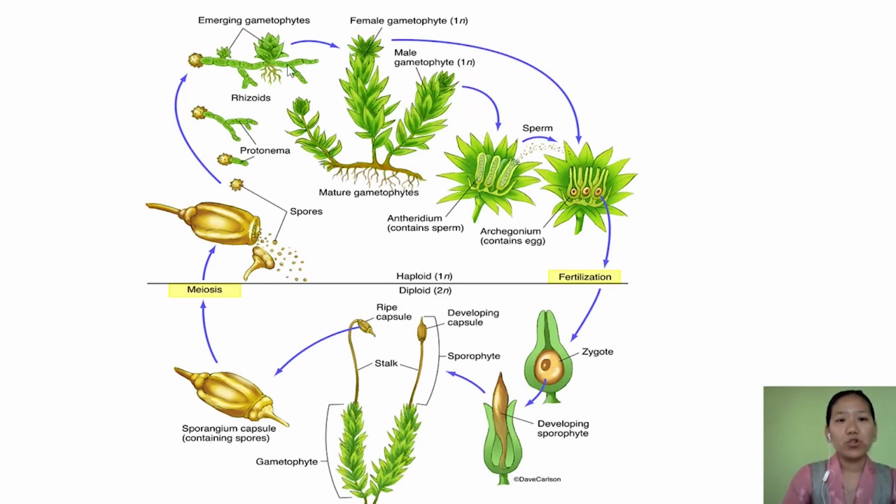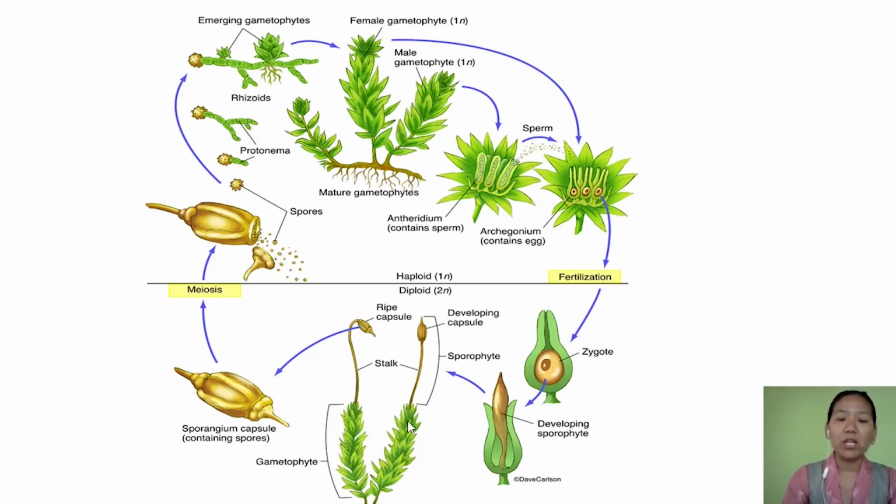So here this is protonema, the green stage, and then this is the leafy stage. On the leafy stage, there are male gametophyte and female gametophyte. Male gametophyte produces male gametes, female gametophyte produces female gametes, and they both fuse to form a zygote, and this zygote will develop into a sporophyte. The sporophyte is diploid here, and its structure is more elaborate as compared to liverwort. The sporophyte is dependent on the gametophyte.